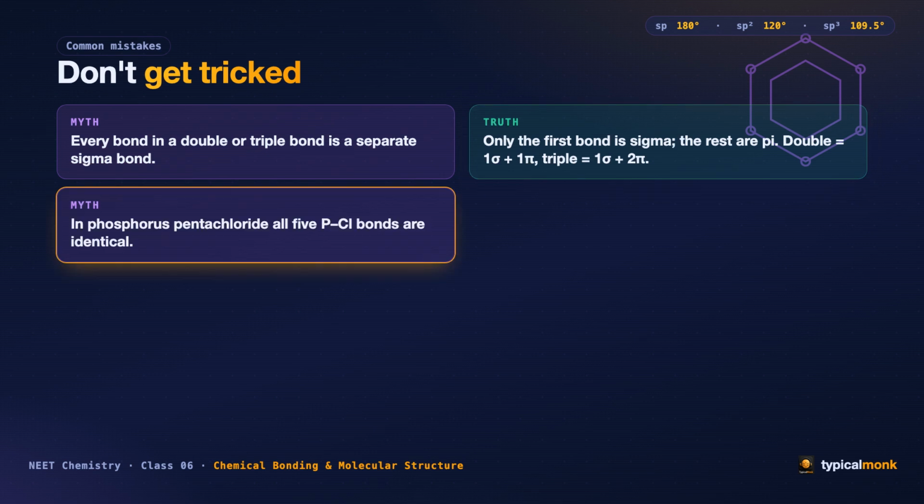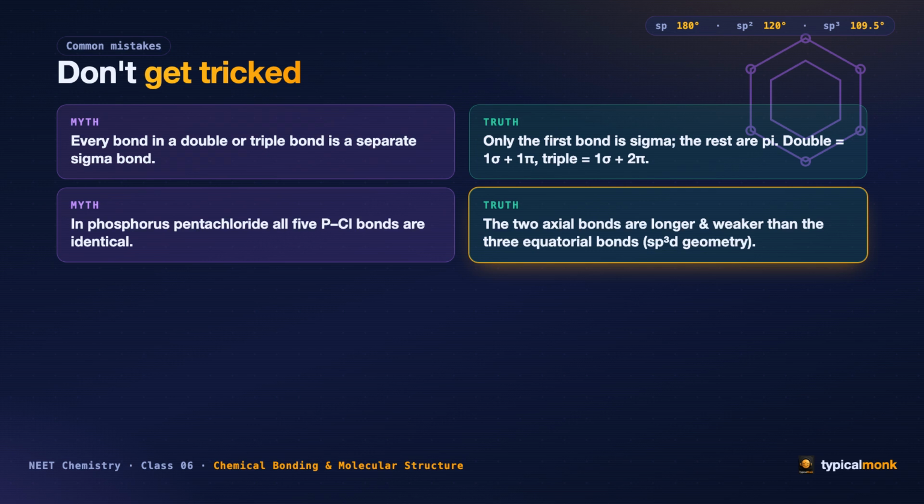Never all sigma. Myth 2. In phosphorus pentachloride, all 5 phosphorus to chlorine bonds are identical. The truth, they are not. In this sp3d trigonal bipyramidal shape, the 2 axial bonds standing straight up and down are longer and weaker than the 3 equatorial bonds spread around the middle. That unequal pair is a favorite NEET catch. Do not let it be the one that costs you.